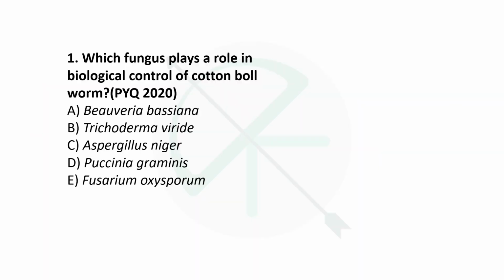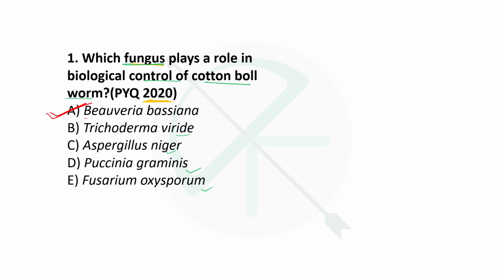First is, this has been asked in 2020. Which fungus plays a key role in biological control of cotton bollworm? So, which fungus plays a role in biological control? Options are Beauveria bassiana, Trichoderma viride, Aspergillus niger, Puccinia graminis, or Fusarium oxysporum. The right answer here is Beauveria bassiana. Beauveria bassiana is also known for causing white muscardine disease in silkworms.